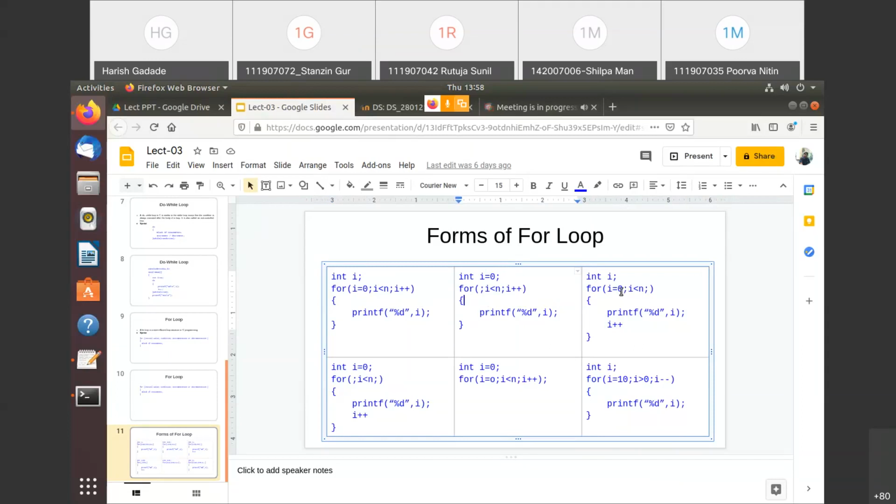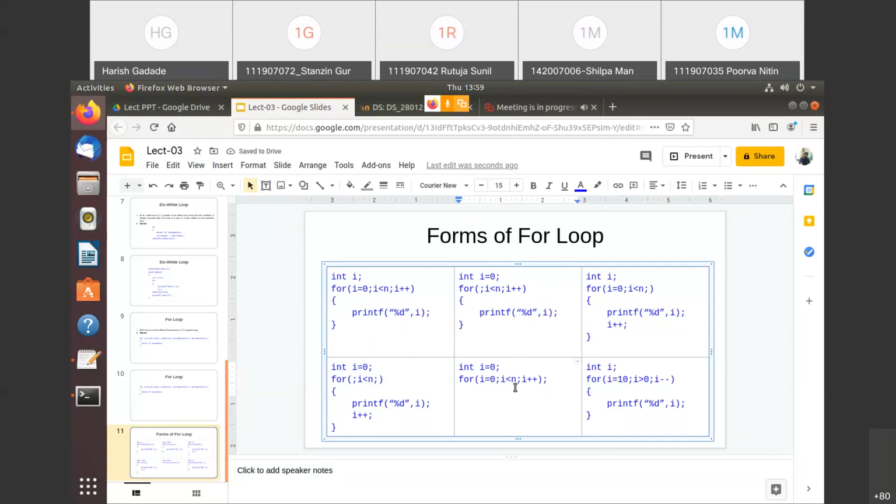Now next, I have written the initialization inside the for loop, but the increment after the semicolon I have written elsewhere. I need to put a semicolon here. I have written i plus plus at the end of the body of the for loop. So again this form is correct. Next, I have written the initialization before the for loop and the increment at the end of the body. Again this is true. I think that's all.